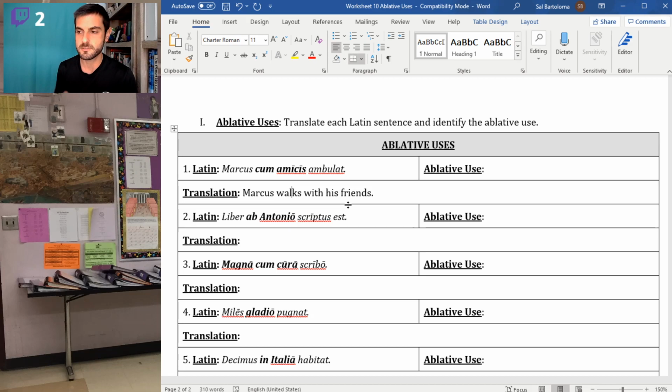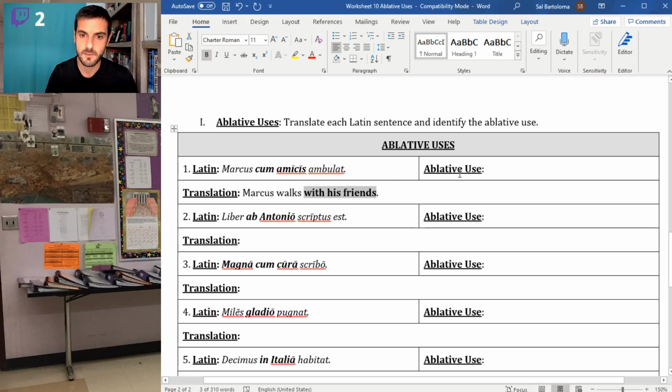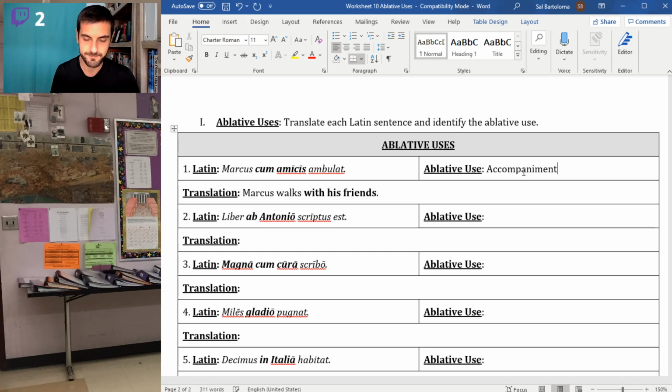But it's always just assumed to be your own. So Marcus walks with his friends, right? He walks with his own friends. He's not walking with some other person's friends. If he were, it would actually say that. So he's walking with his friends. So that is, of course, the ablative of accompaniment.